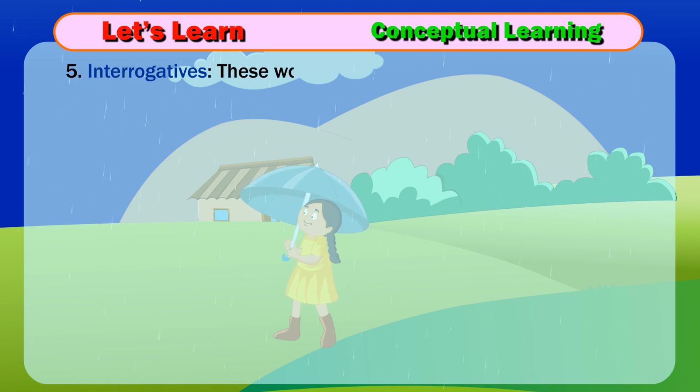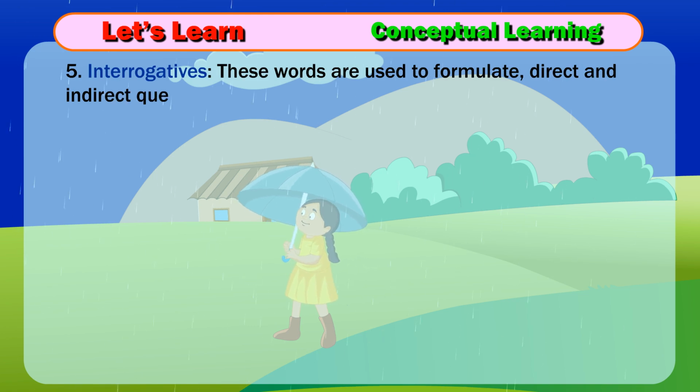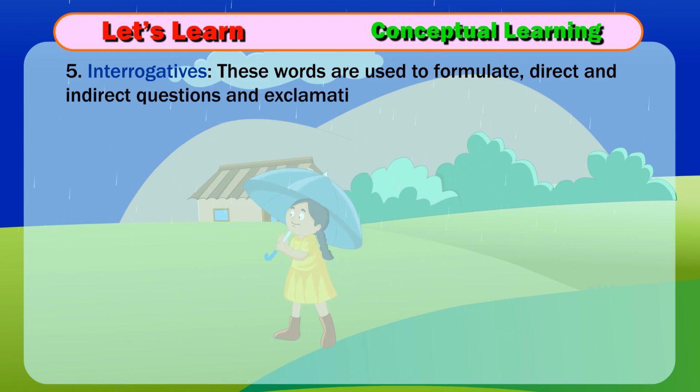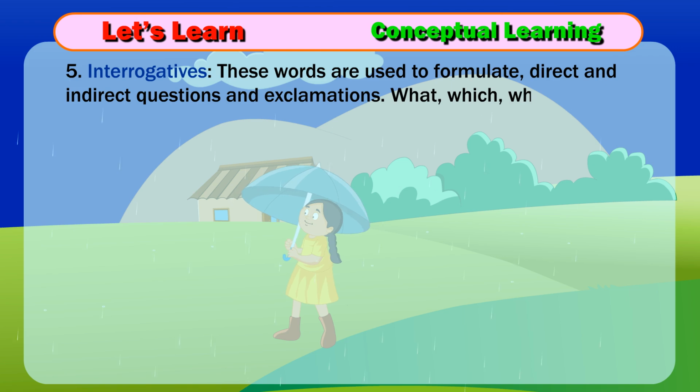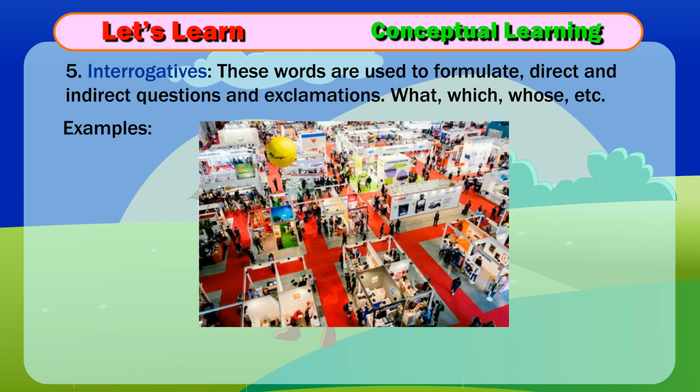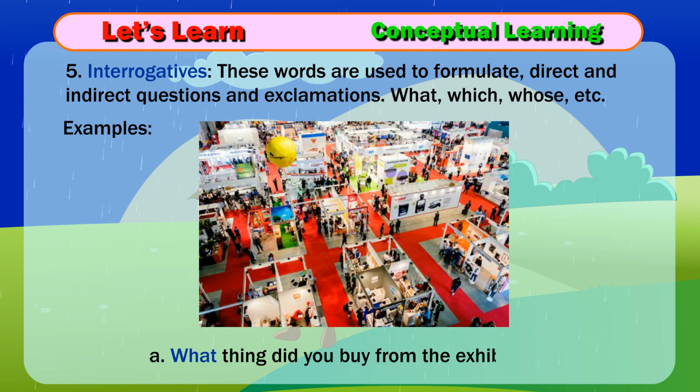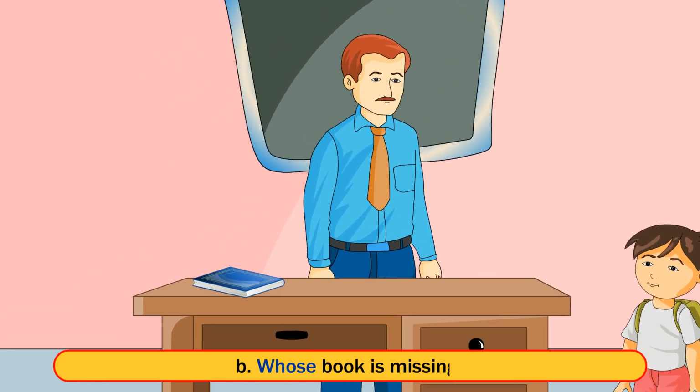5. Interrogatives. These words are used to formulate direct and indirect questions and exclamations. What, which, whose, etc. Examples: A. What thing did you buy from the exhibition? B. Whose book is missing?